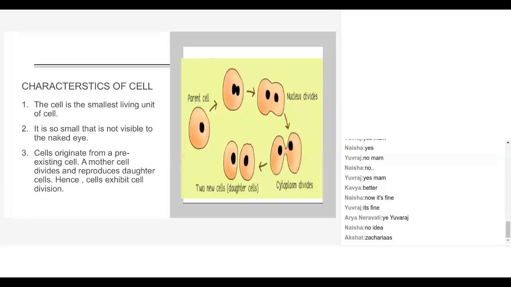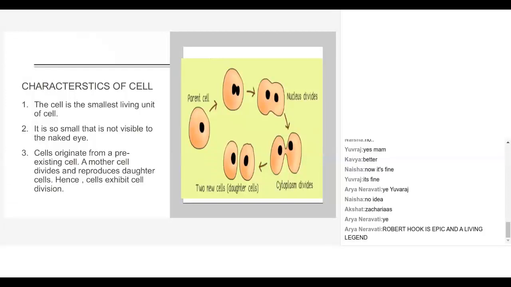So the discovery of the cell was also made in the 16th century, not before that. What Robert Hooke used was a crude microscope, but Leeuwenhoek, who observed living cells, used a microscope with lenses and mirrors, like the compound microscope we use right now.